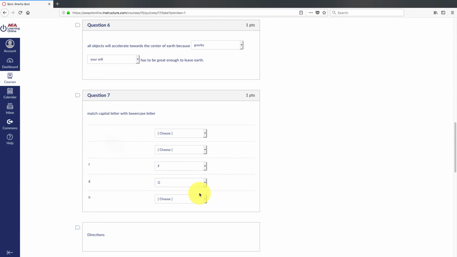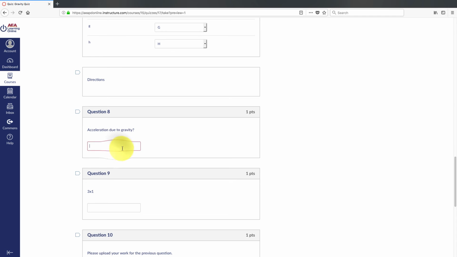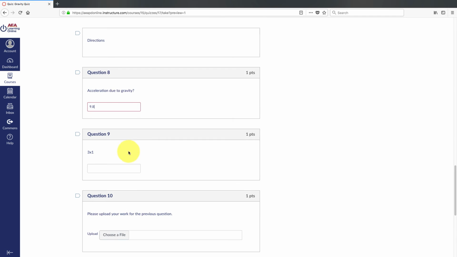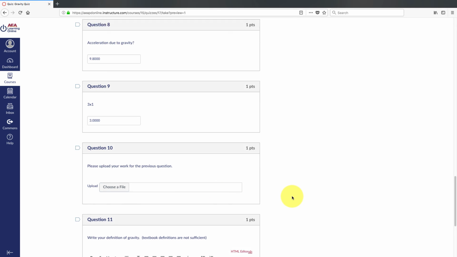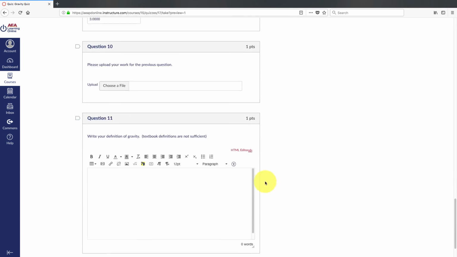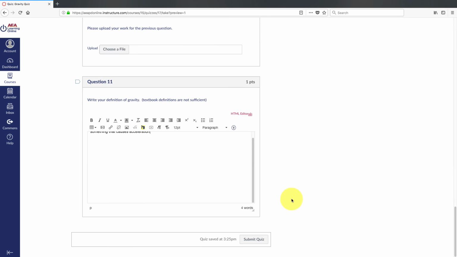Oh, we must have left 2 blank, so we'd have to go in there and make sure those are not blank. Here's the directions one where it doesn't really matter. Here's your acceleration due to gravity. So here's where you can upload an image. If you're using an iPad or a phone, you can just take a picture. Or most computers have that now too, I guess. Okay. Then go ahead and submit that.